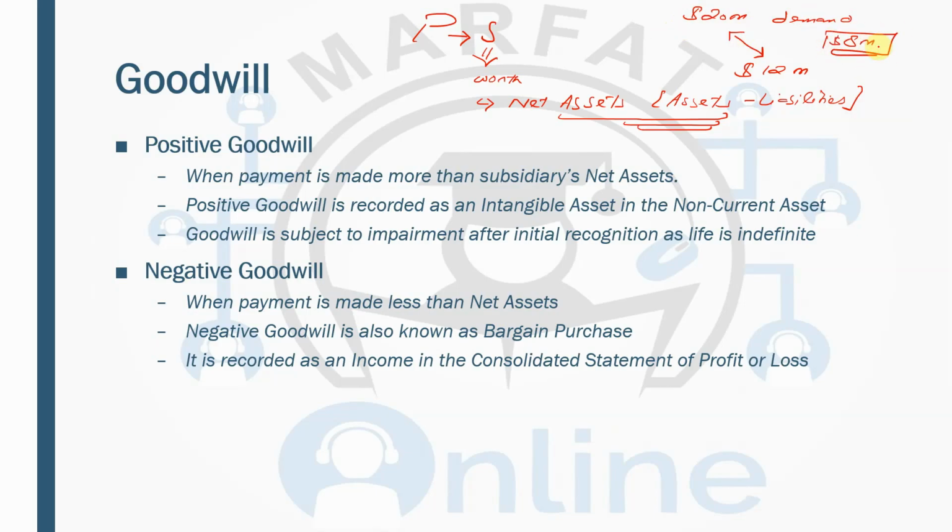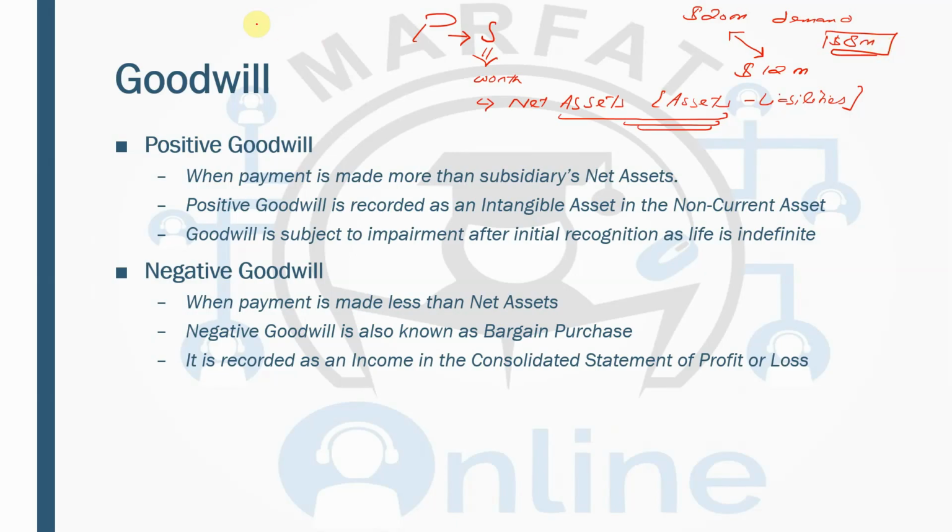Now why will the parent company be paying more than what their net assets are worth? There may be some good reasons for that. Just keep it in your mind that whenever a parent company is buying a subsidiary and is willing to pay more than what their net assets are worth, they are paying for good things, and those good things are not recognized by the subsidiary in its financial statements.